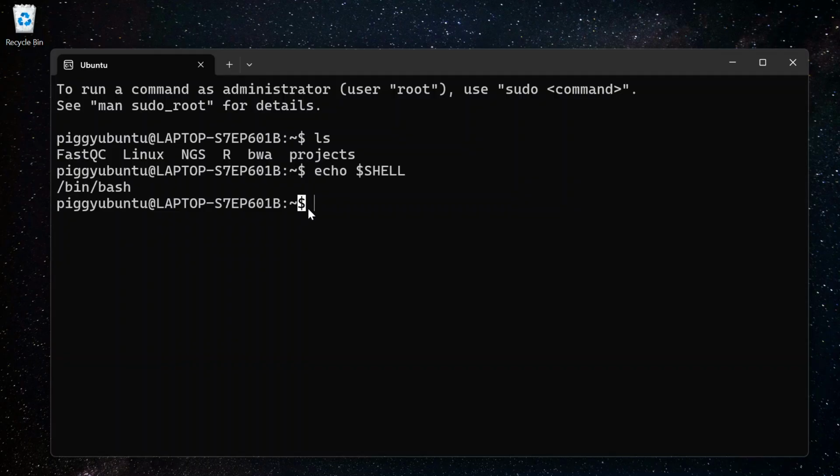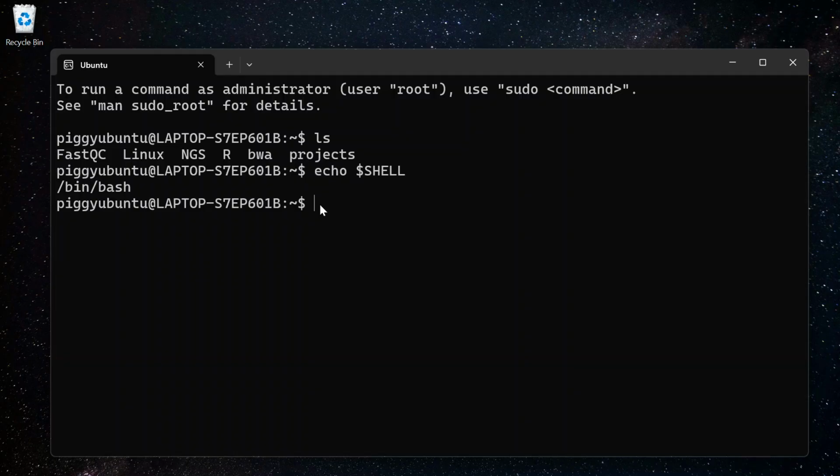This dollar sign shows you the user type. There are two types of user: first, a normal user, and second, the admin. If you see a dollar sign, it means you are a normal user. But if you are an admin, you will see a hashtag instead of a dollar. So if you see a hashtag instead of a dollar, it means you are the admin. Currently we have this dollar sign here, which means we are a normal user.